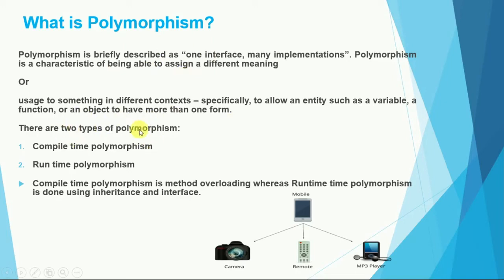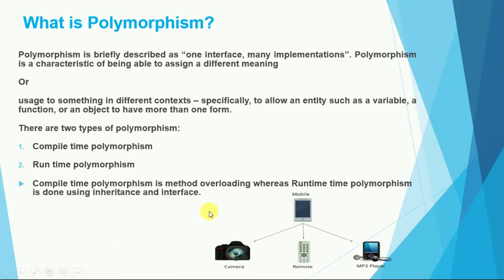So there are basically two types of polymorphism. First is compile time polymorphism, and second is runtime polymorphism. Compile time polymorphism is also called method overloading, whereas runtime polymorphism is done by using inheritance and interface. Okay,